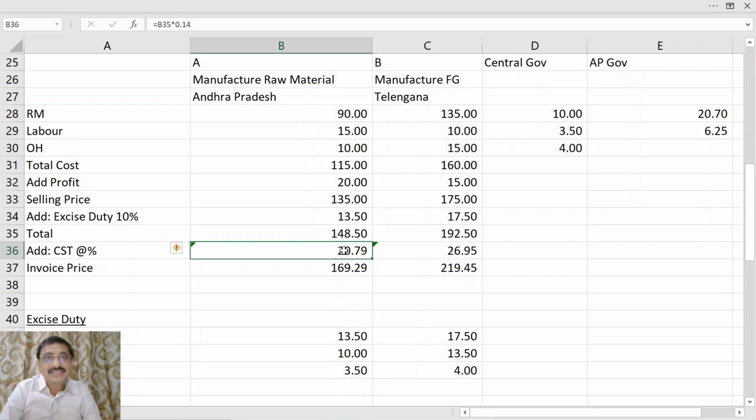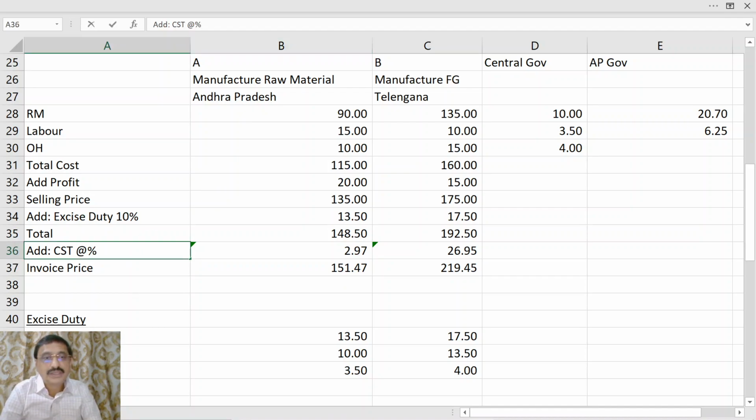Now, what is 2 percentage of 148.5? 2 percentage of 148.5 is 2.97. CST at 2%.